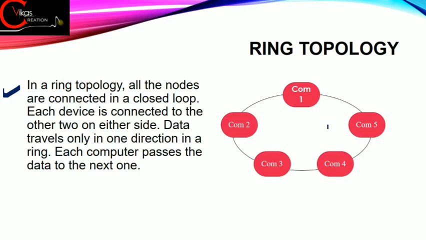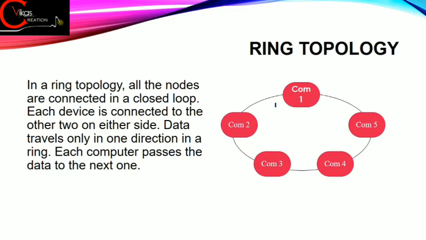one direction. Fine. It means either it can travel from this side or it can travel from this side at a time. Fine, it means at a time we can't have bidirectional data flow. Bidirectional means at a single instant this 1 and 2 cannot communicate with each other. But what they can do, at one time only one PC will send the data and the other one will receive. Fine, and each computer passes the data to the next one.